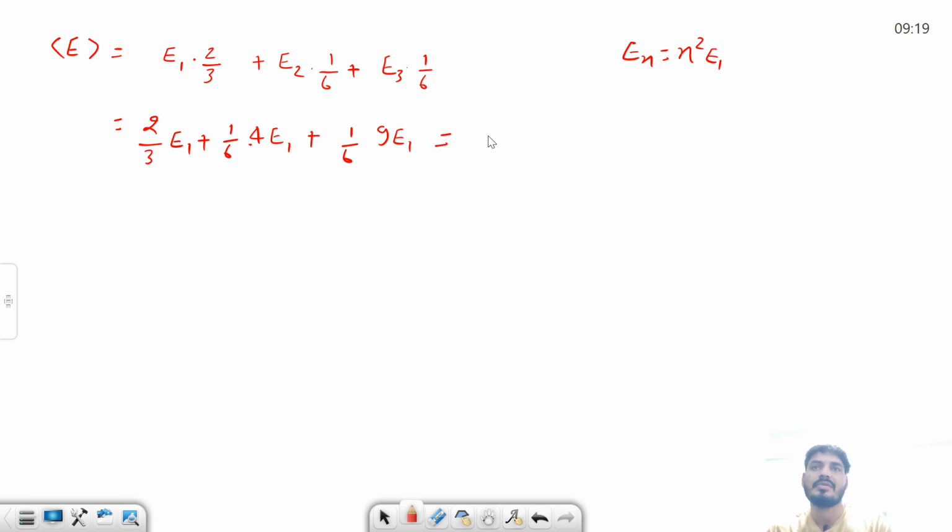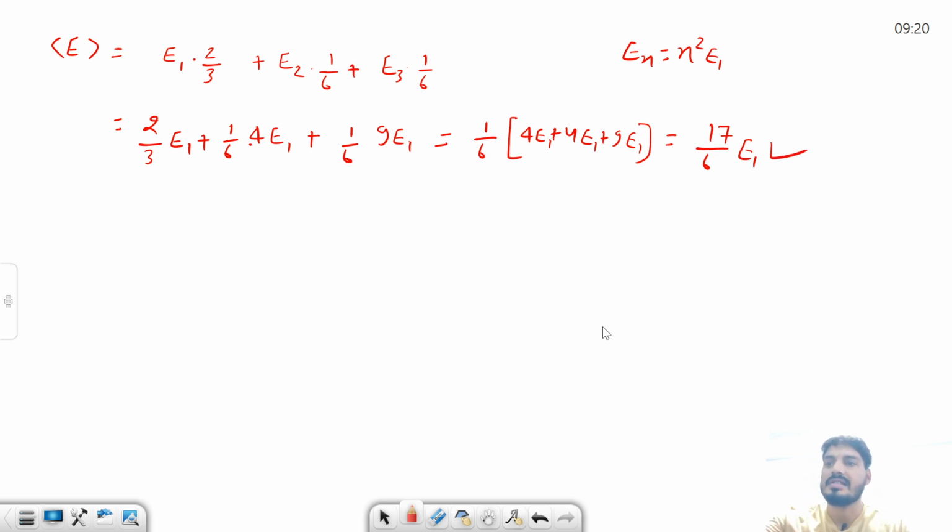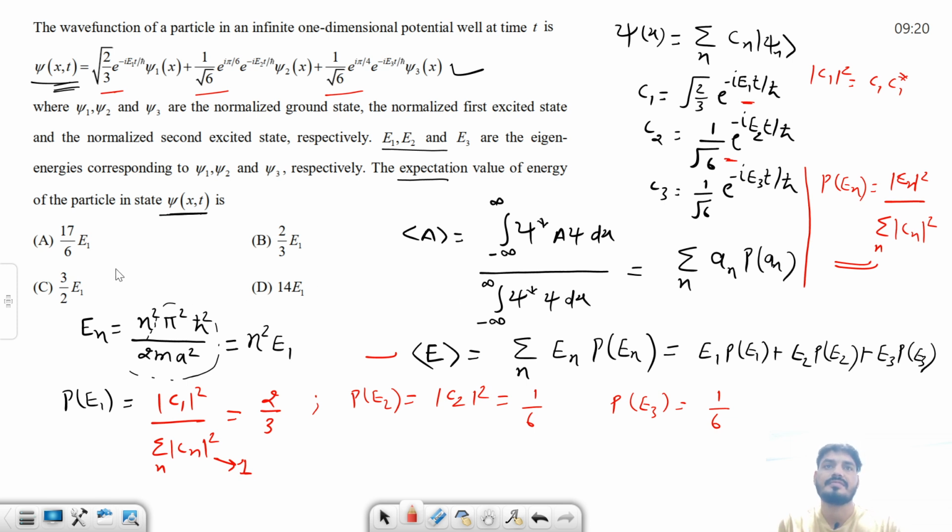So you do this calculation, what I can do, I can take 1 by 6 common. So this will become 4 times E1 plus 4 times E1 plus 9 times E1. So this will give you 17 by 6 E1. This is the answer, and this answer you can match here also. This A is the correct answer. It's a very simple question, very straightforward question.